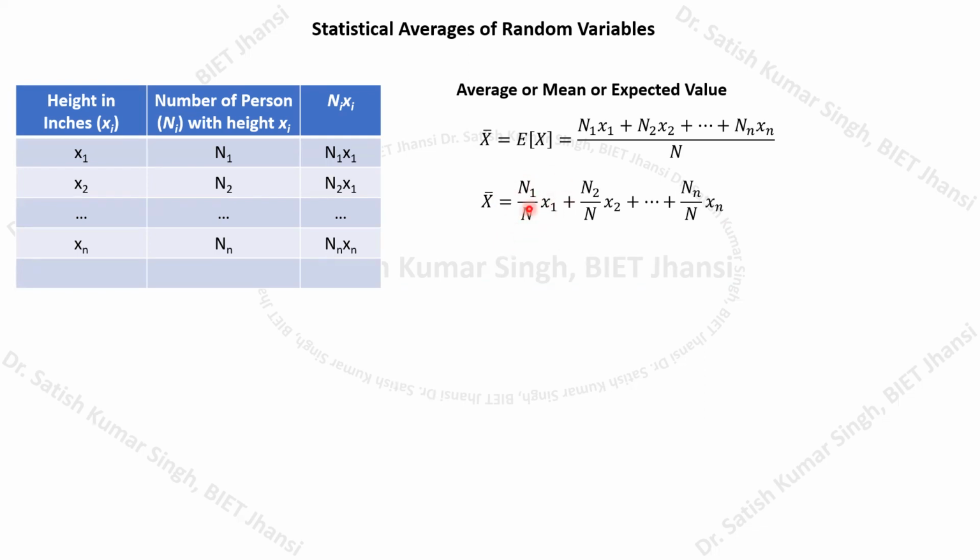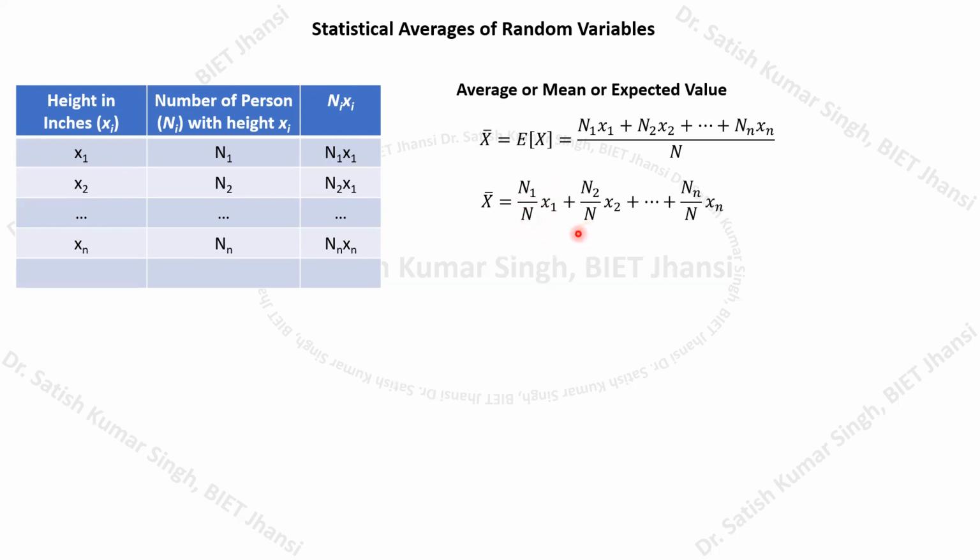We know that the definition of probability is the number of favorable outcomes divided by the total number of outcomes. Because capital N represents the total number of students, and n1 represents the number of students having height x1, we can write this ratio as the probability of finding the height equal to x1.